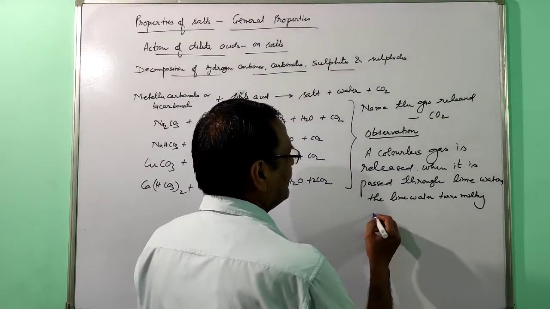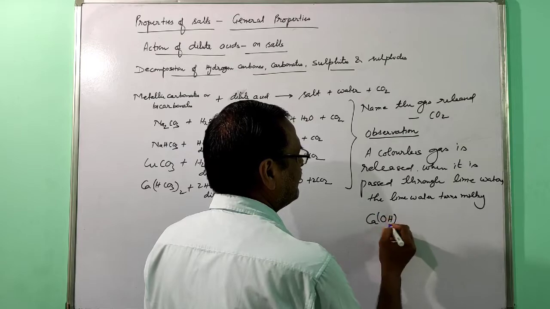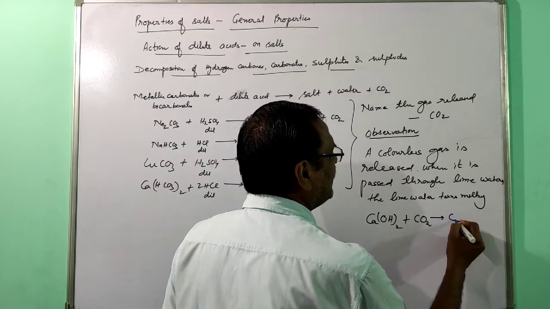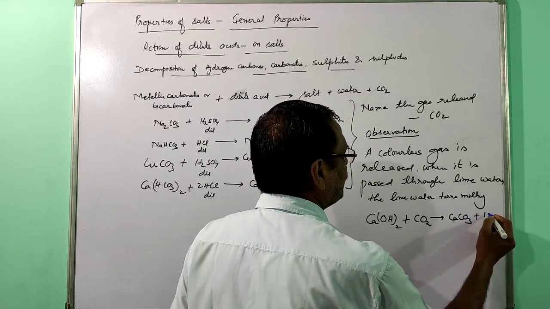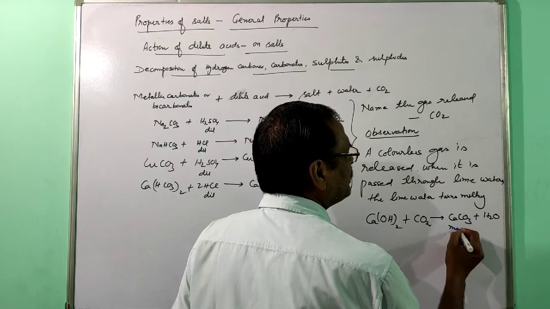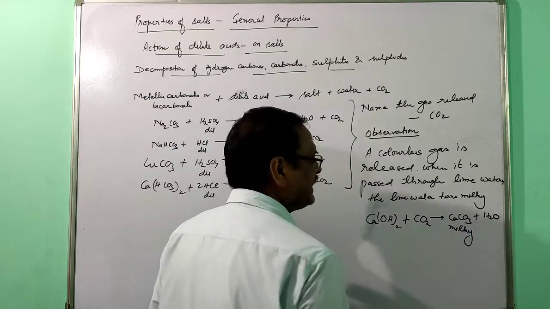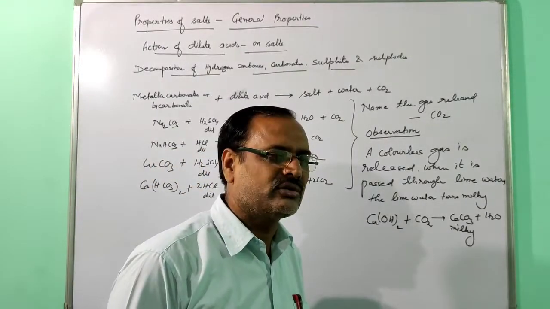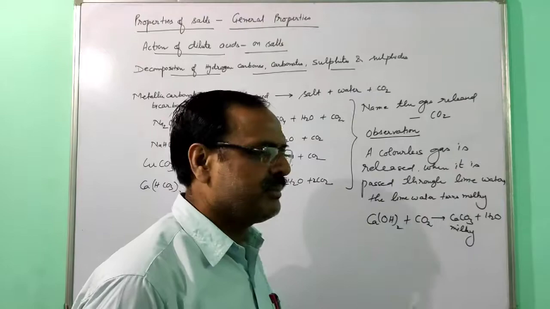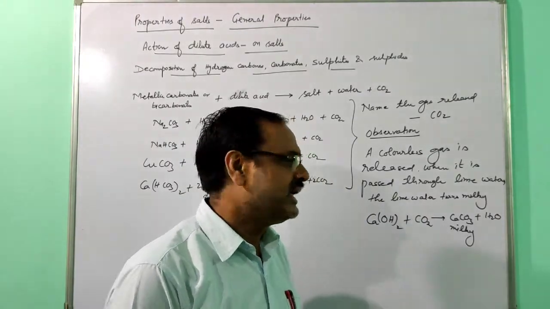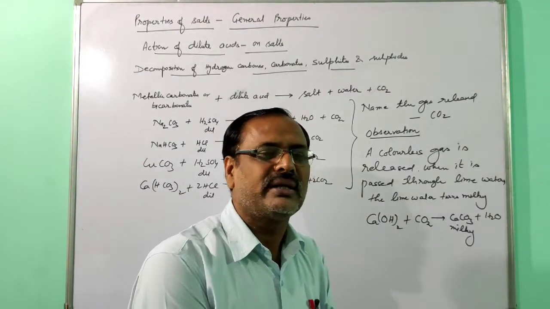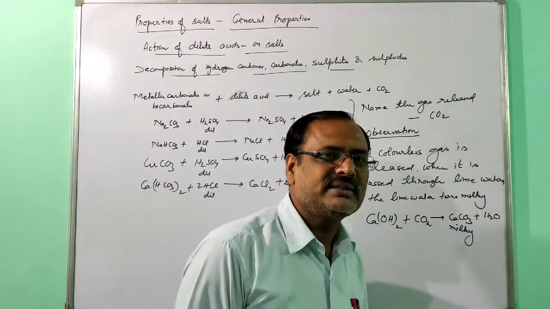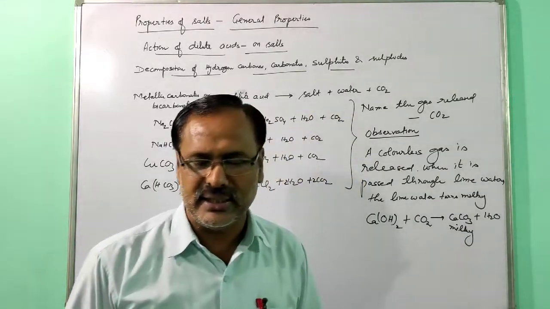This is the reaction. Calcium hydroxide is the formula of lime water. It reacts with carbon dioxide to form calcium carbonate and water. Because of this calcium carbonate, you are getting the milky color. And for your knowledge, if you pass carbon dioxide for a long time, in excess amount, the milky color will disappear, because this will form calcium bicarbonate. Calcium bicarbonate is soluble, that's why the milky color disappeared. And calcium carbonate is insoluble, that's why you are getting the milky color.